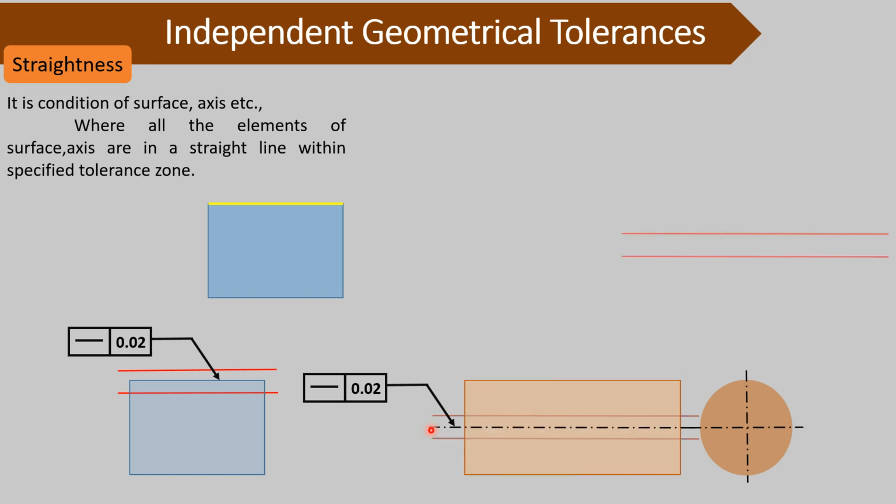or let's see here separately, in between these two parallel lines which are 0.02 distance apart, this axis may lie like this, or say like this. In all these cases, it is in between these two parallel lines, meaning in the specified tolerance zone, so it is acceptable.